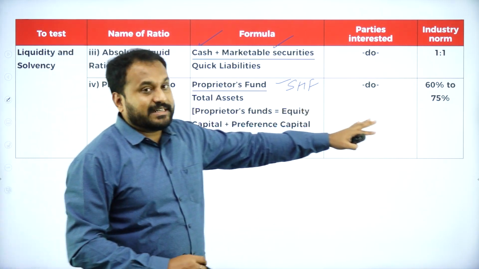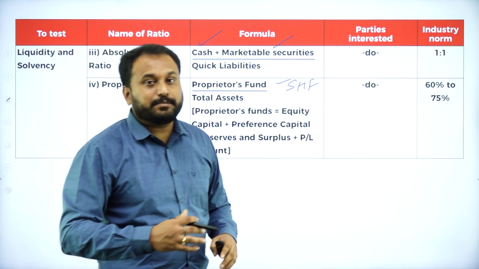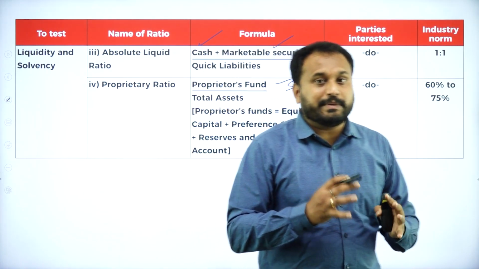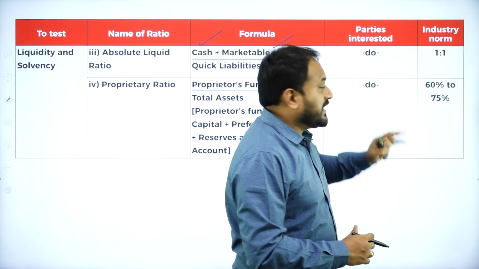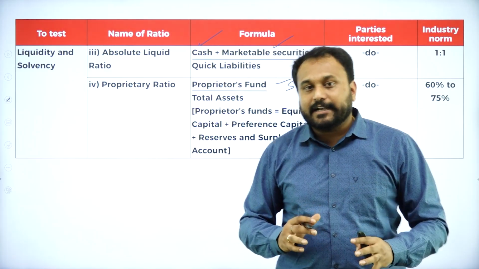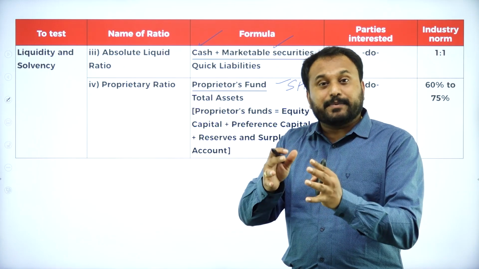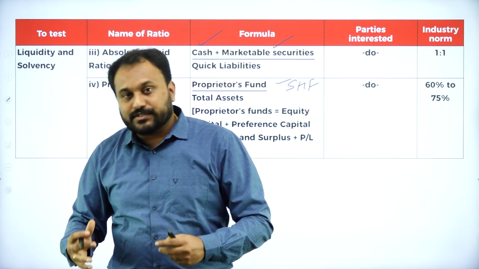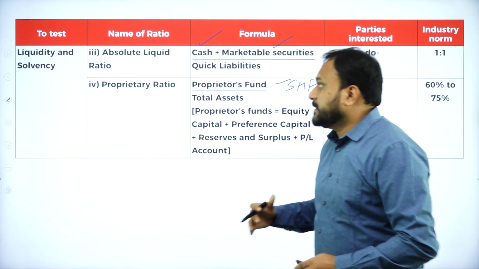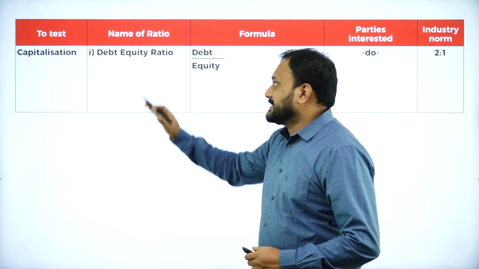And the percentage here is 60% to 75%, which is what they want you to maintain. If it is more than 75 or less than 60, then there is volatility. So we need to maintain 60% to 75% to have very good norms with the industries. So these are the formulas here, and the next one we have is capitalization.